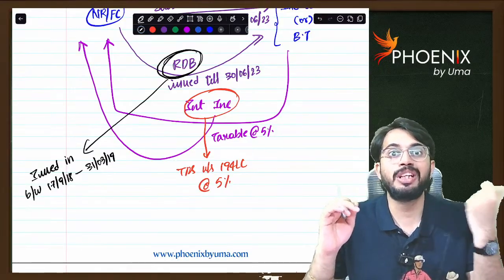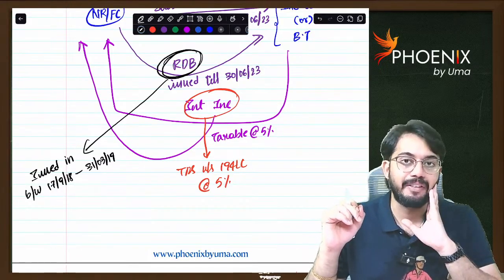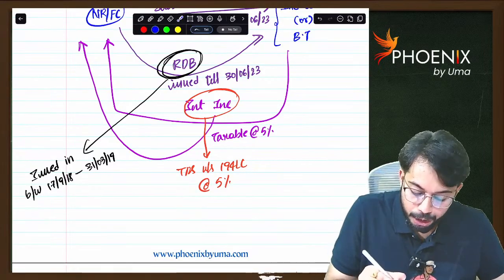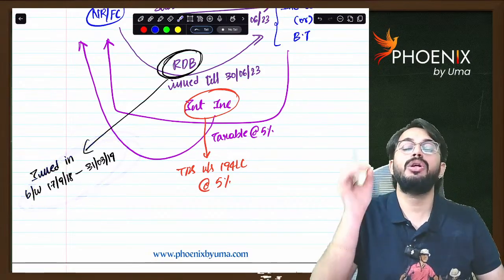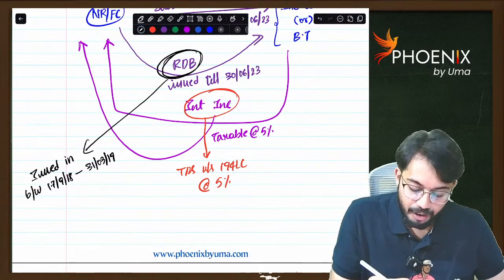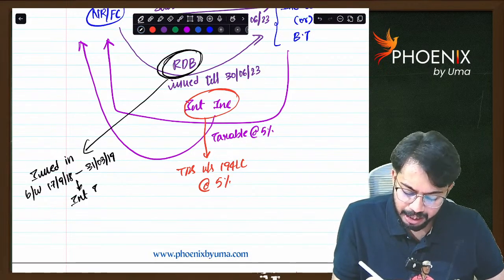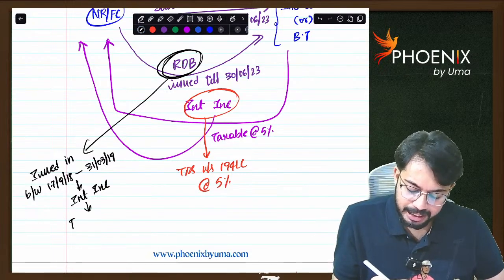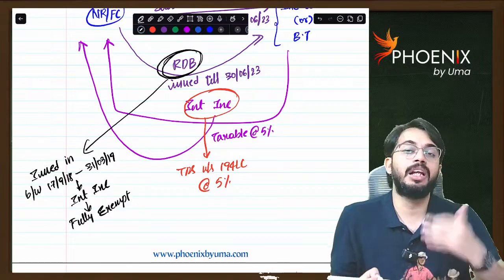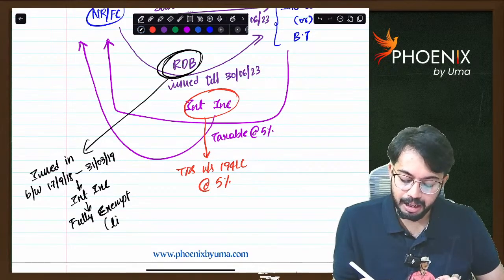Because 2019 is an election year, a benefit was given. What is the benefit? If any rupee denominated bond is purchased during this tenure, then whatever interest income is received on those bonds is fully exempt for lifetime. That interest income is never taxable.